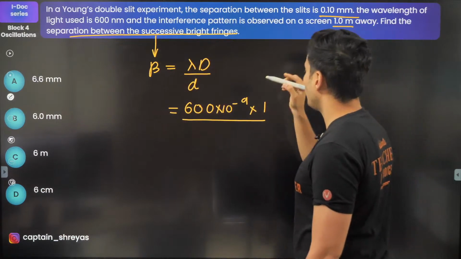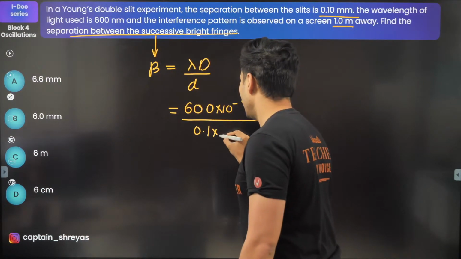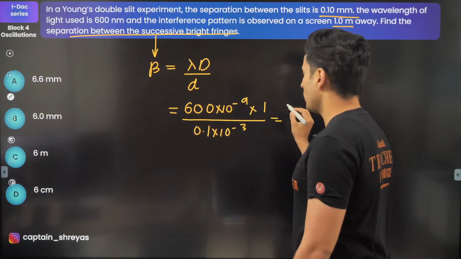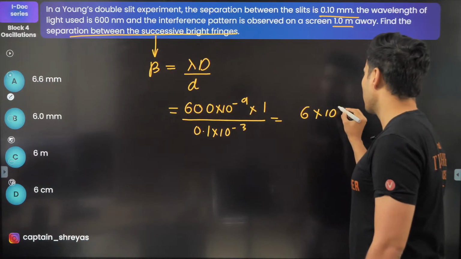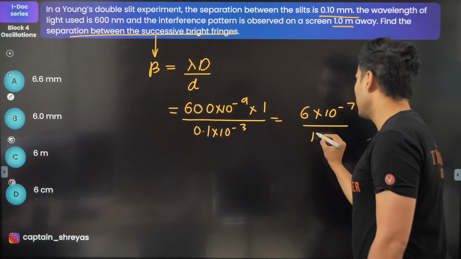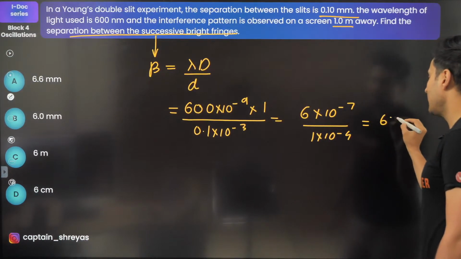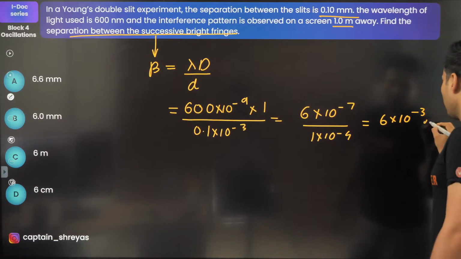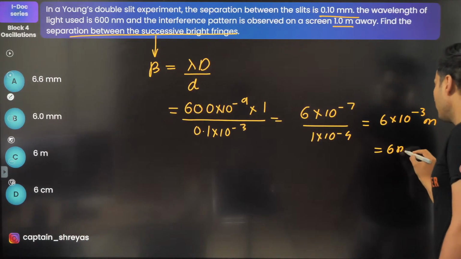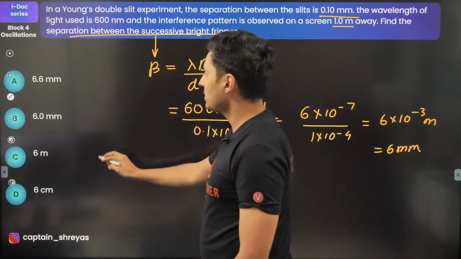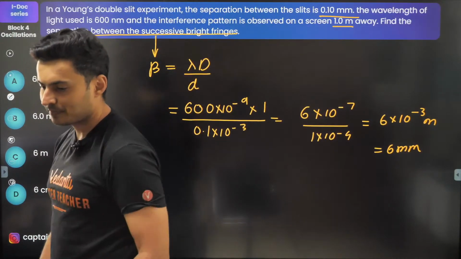Distance between the slits is 0.1 millimeter, so into 10 to the power minus 3. So this will be 6 into 10 to the power minus 7 and 1 into 10 to the power minus 4. So this will be 6 into 10 to the power minus 3 meters, which is 6 millimeters, which is there right over here as option B.